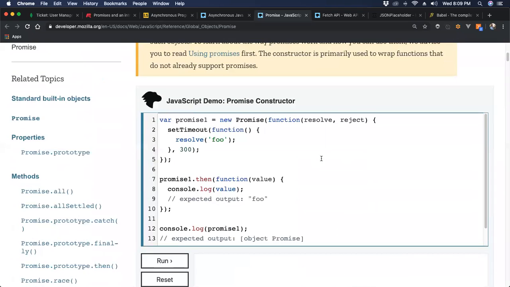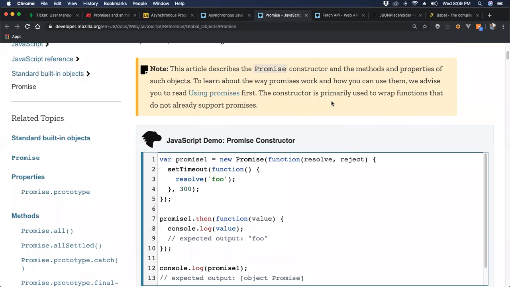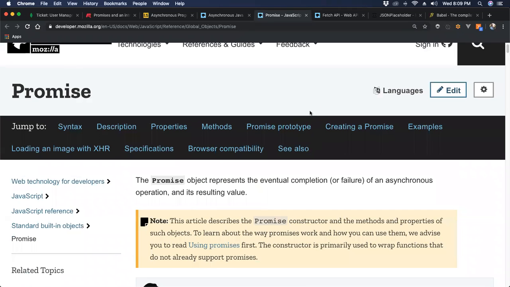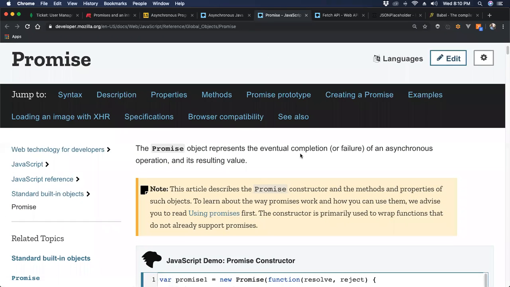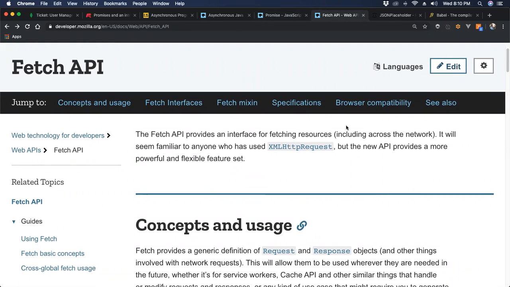So this shows a little bit of code. I'm probably going to jump into my own code in a moment that doesn't quite use promise. But the way that we're going to explore promise is through a very, very handy API that's in the browser, and it's called the Fetch API. And odds are, when you're working with asynchronous programs or code, you are likely sending a request to an API.